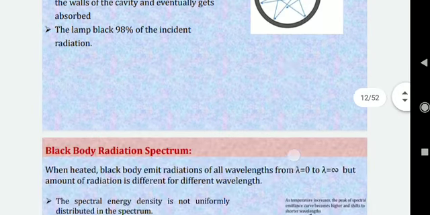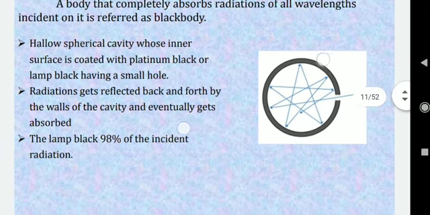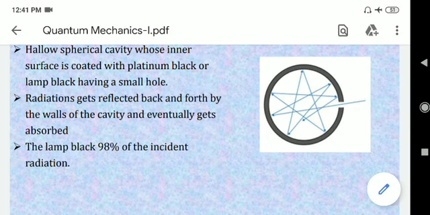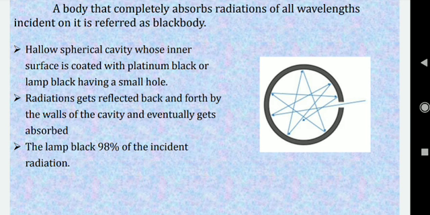Now, how to explain this particular spectrum? Let us come back to the diagram once again. We have put a spectroscope over here and we are measuring the radiations coming out of this black body cavity. How are these radiations coming out? The scientists thought that the black body is emitting this radiation.